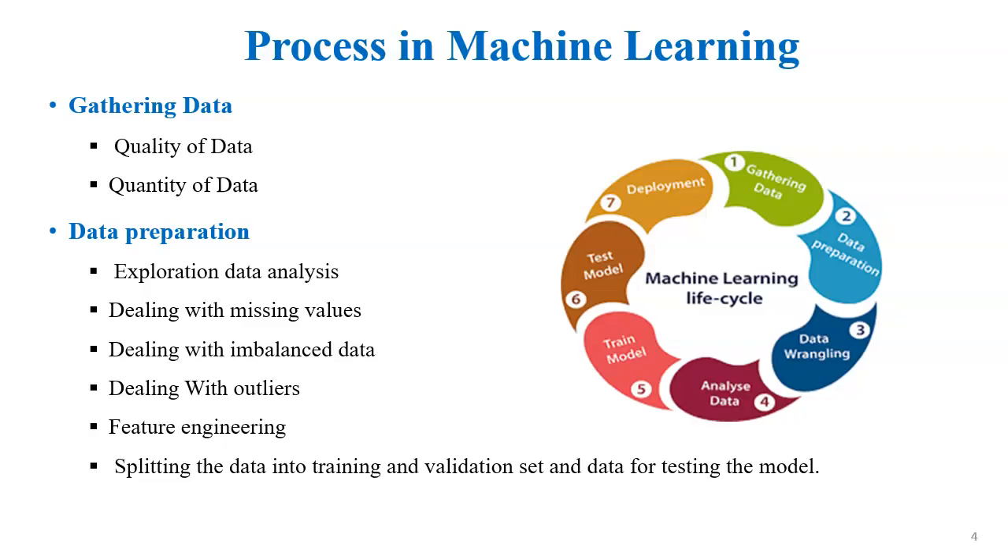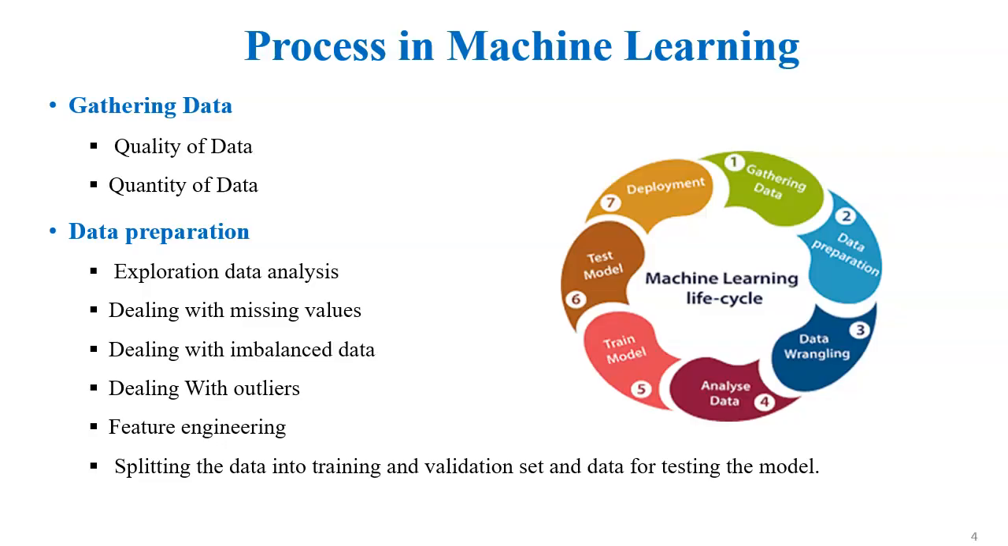And then the second step in the process of machine learning is data preparation. Data preparation involves certain steps like exploratory data analysis, dealing with missing values, dealing with imbalanced data, dealing with outliers, and feature engineering. And the final one is splitting the data set into training, testing, and validation.